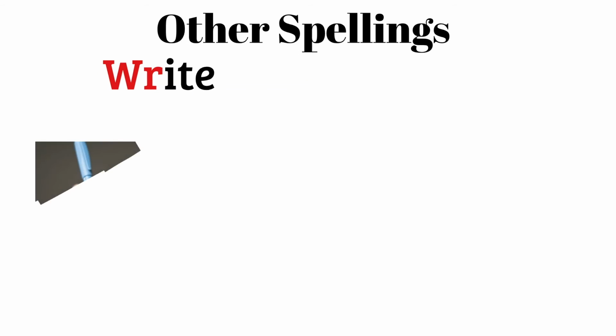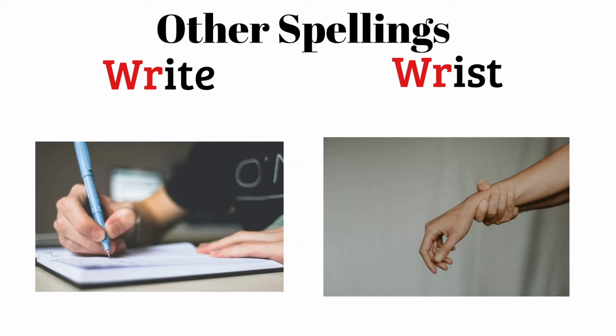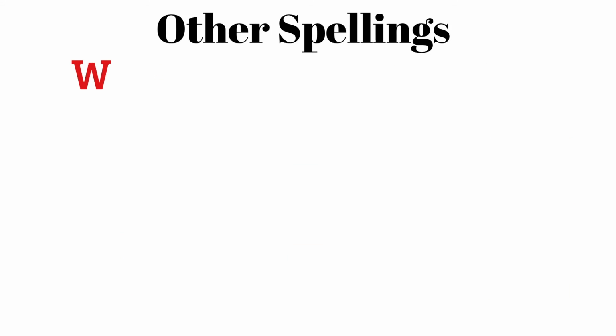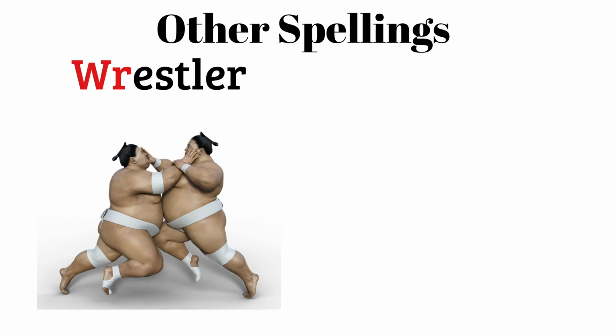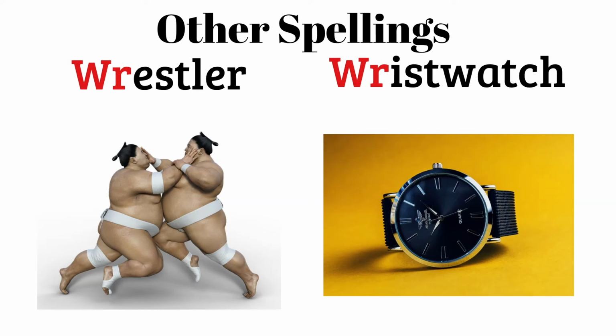R, spider. WR says R as in right. R, right. WR says R as in wrist. R, wrist. WR says R as in wrestler. R, wrestler. WR says R as in wristwatch. R, wristwatch.